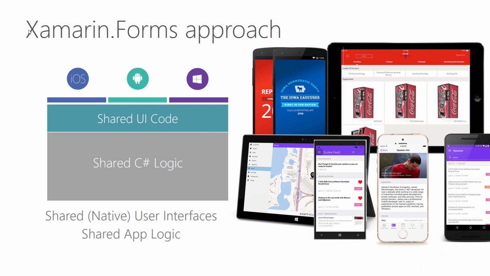And then we have Xamarin Forms, which sits on top of Xamarin Native and enables you to build a shared native user interface. So what we did is we abstracted common UI controls across iOS, Android, and Windows platforms, and you build everything in a XAML type markup. And so we don't lose that native goodness, we lay down native controls, and that's what is rendered. So nothing at all is drawn. It's the native control that is laid down. But of course, it's an abstraction, which means that it's a subset of what's common across all the different platforms. So Xamarin Forms is really great for a lot of different applications.